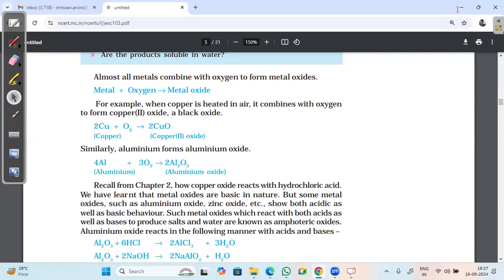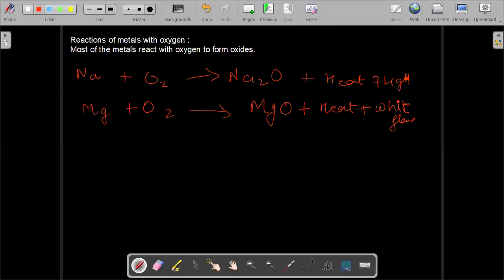Now see, how do we identify whether a given oxide is acidic or basic? See, if you want to test them with the litmus paper, all the metal oxides are not soluble in water. Like if you want to test for the solubility of sodium oxide, you can.